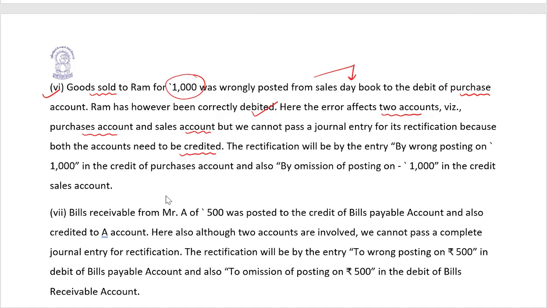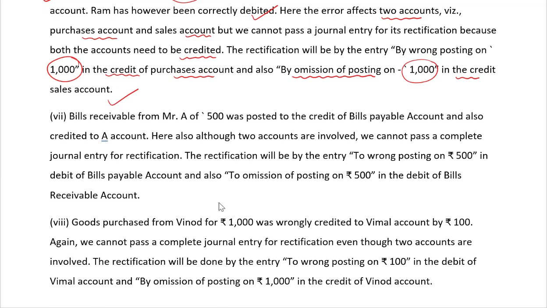The rectification will be by wrong posting of 1000 on the credit side of purchase account and also by omission of posting of 1000 in the credit of sales account. Is it clear? Let's continue.